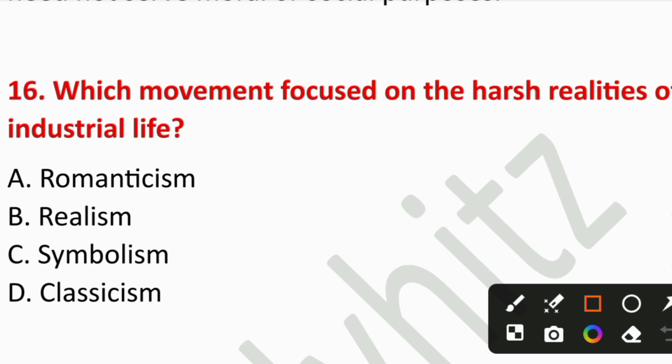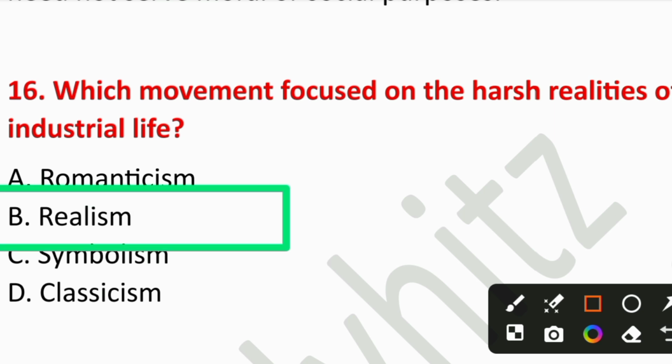Question number 16. Which movement focused on the harsh realities of industrial life? A. Romanticism, B. Realism, C. Symbolism, or D. Classicism. So the right answer is option number B, Realism. Realist writers portrayed social problems and industrial hardships.